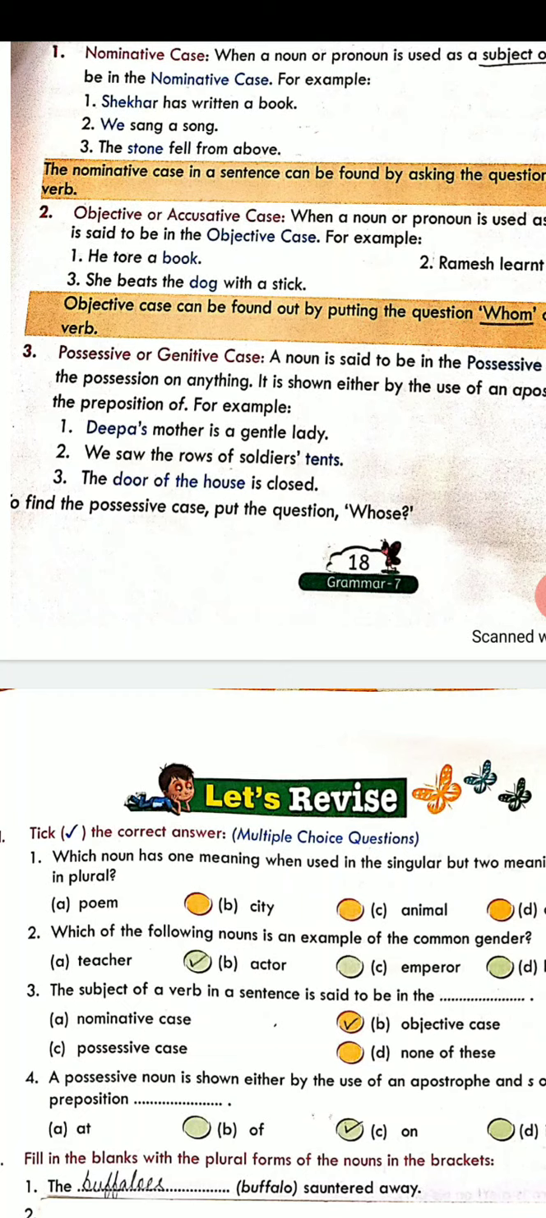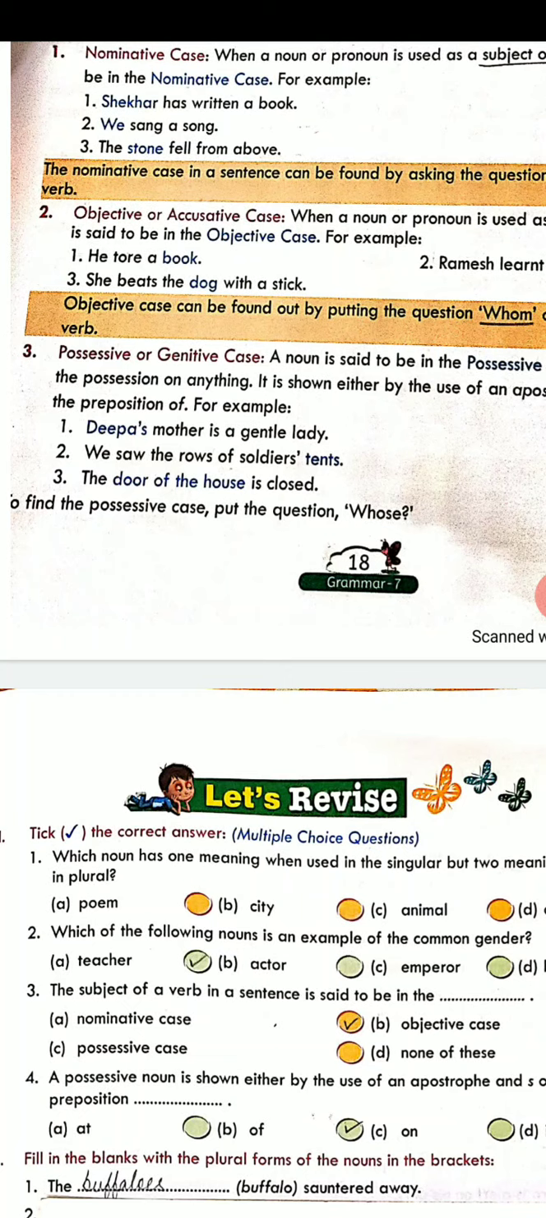The door of the house is closed, or the other way of writing it is the house door is closed. Whose door? Door of the house. That is said to be in the possessive case. So we come to the end of the chapter.